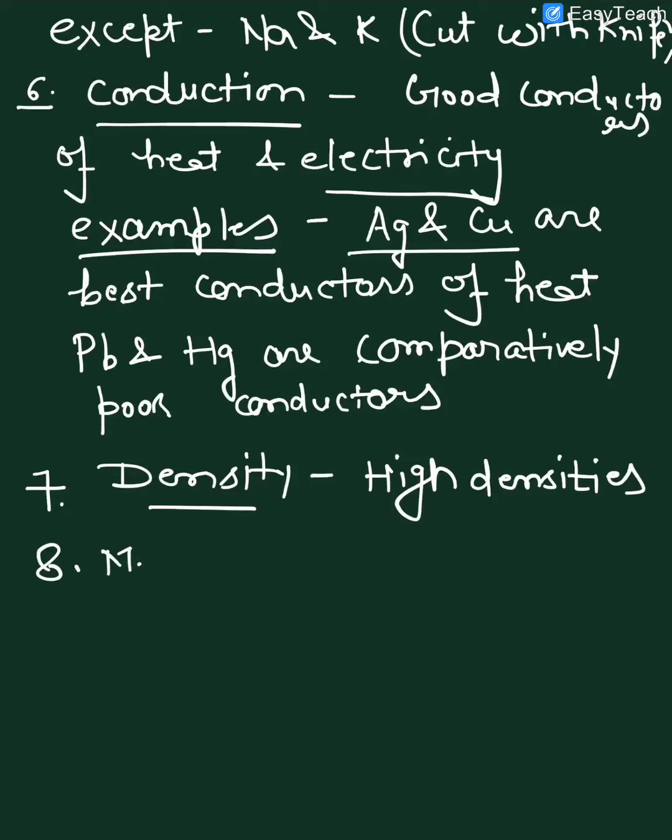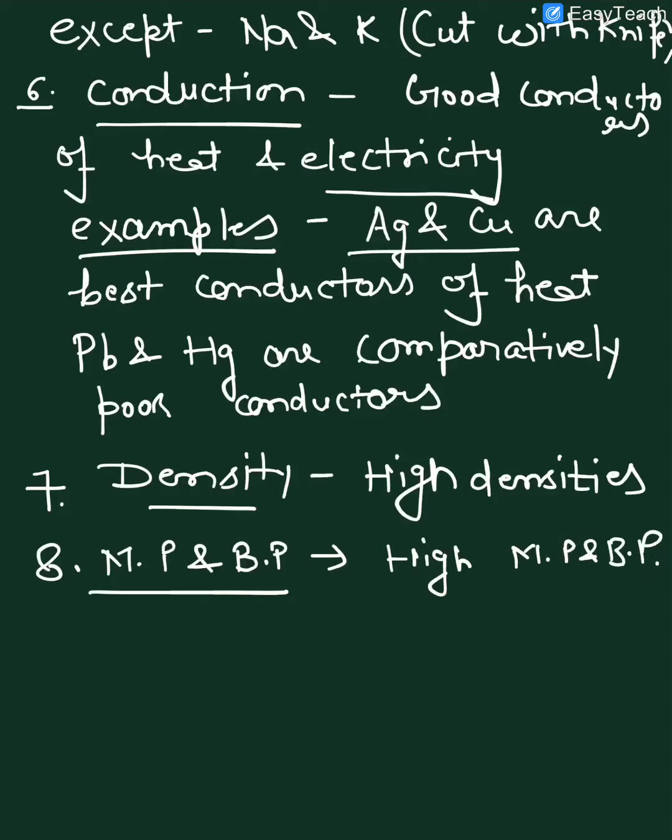Next is melting point and boiling point. They have high melting and boiling points. The exception is mercury, which has a very low one, otherwise it is higher.